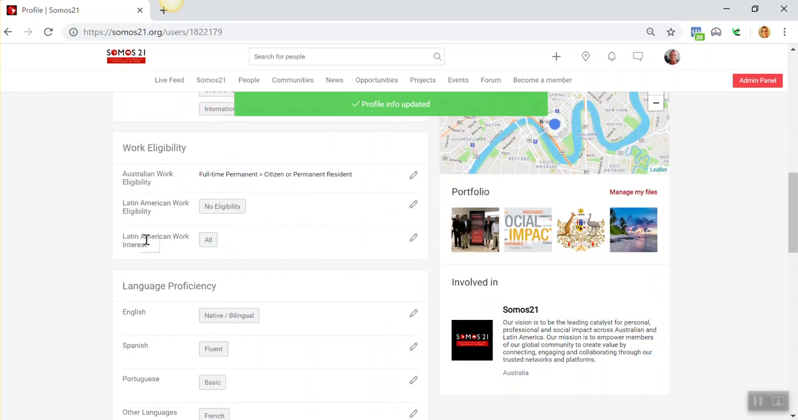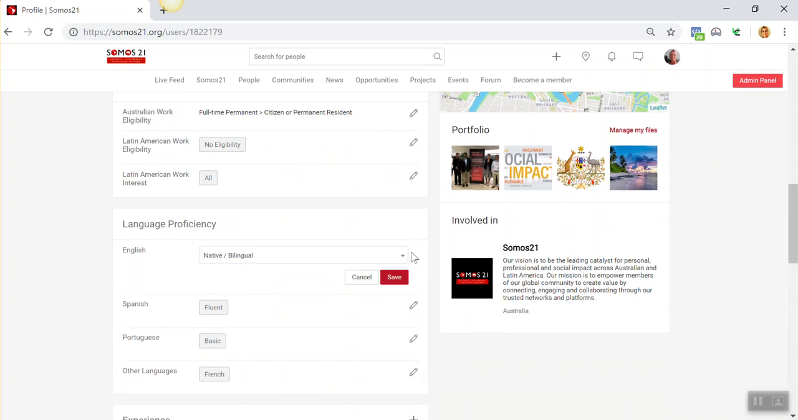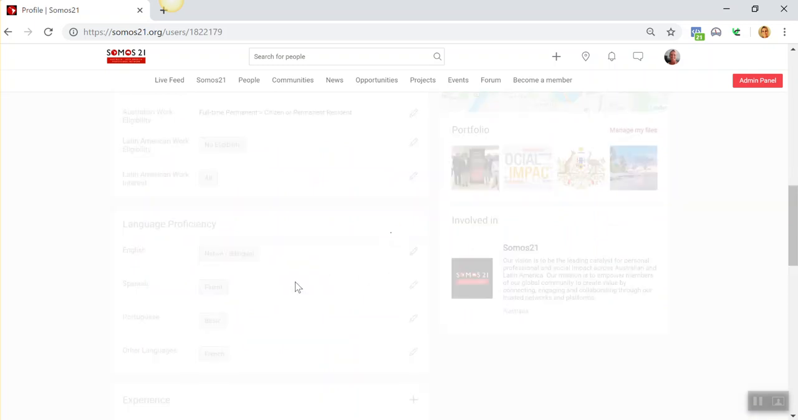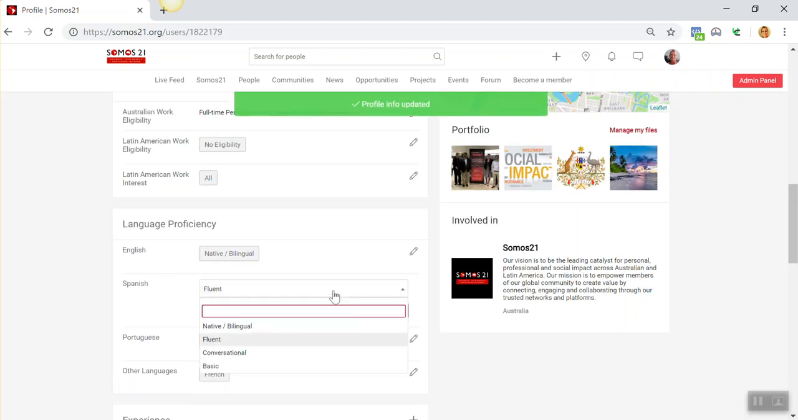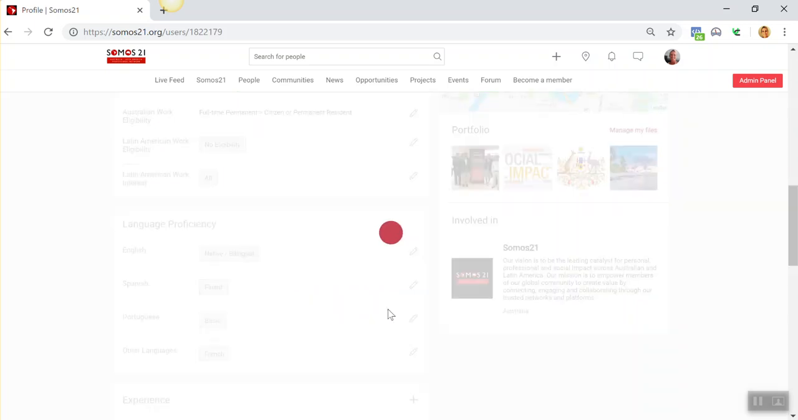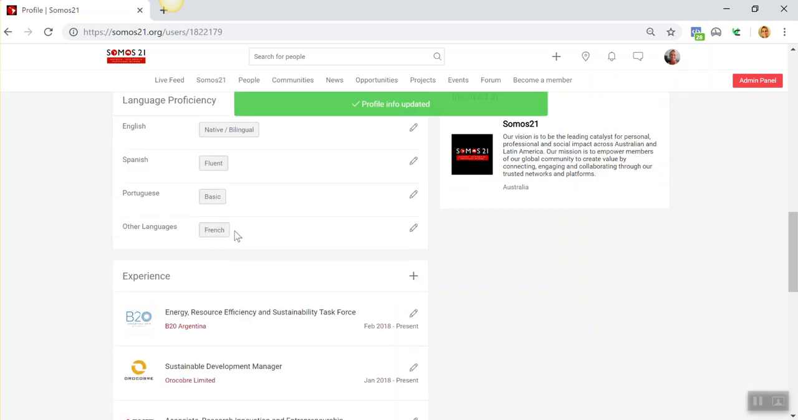And then down here we have more information about work eligibility, language proficiency. All of this is super easy to fill out. It basically just gives us an indication of, okay, what level is your English at? Save. Because a lot of people will be wanting people that speak fluent Spanish, or maybe it's just, well, I want them to be conversational, or basics fine. My Portuguese is super basic, and this is the thing, you've got the opportunity there, if you speak other languages, to list that as well. You never know when that's going to be coming in handy.